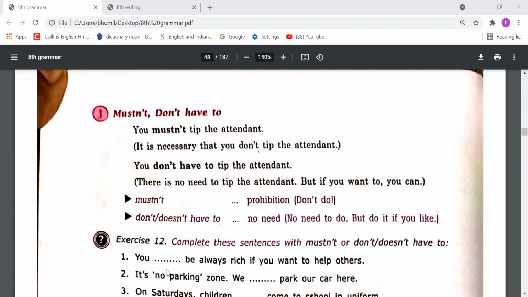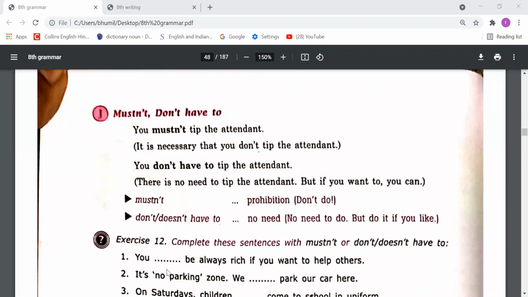So dear students, in this point we can use must not, that is called mustn't, when something is a prohibition. Prohibition means something is completely forbidden, then you can use must not. And do not have to you can use as per your choice: you are not required to do it, but if you want to do it, you can, there is just no rule. In that case you can use do not have to.